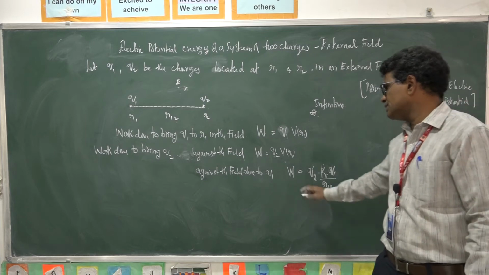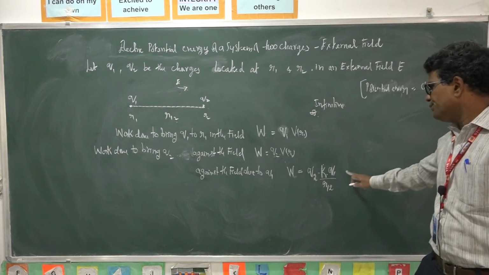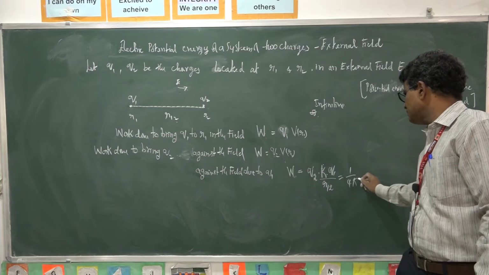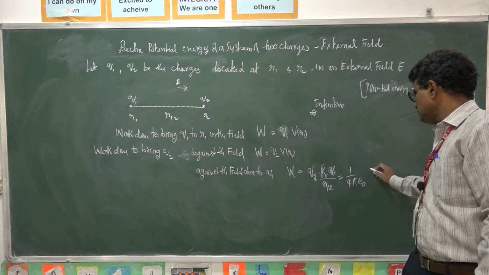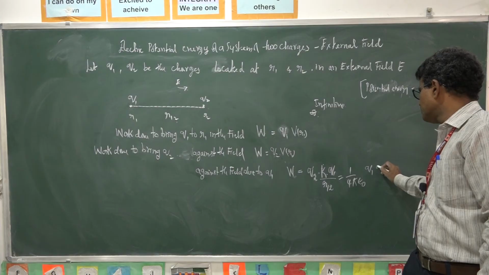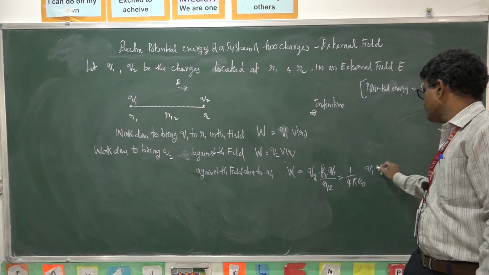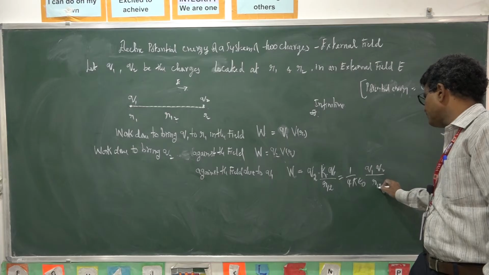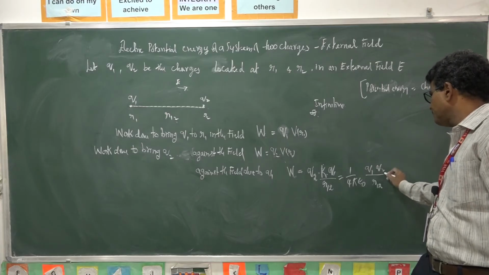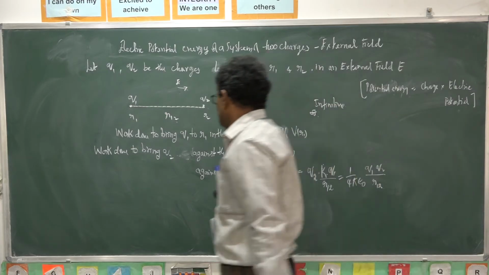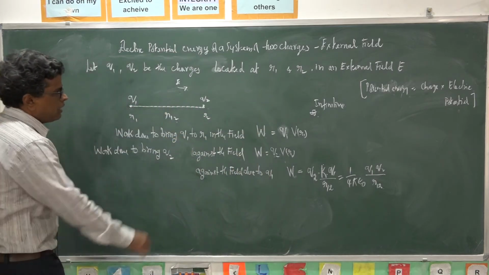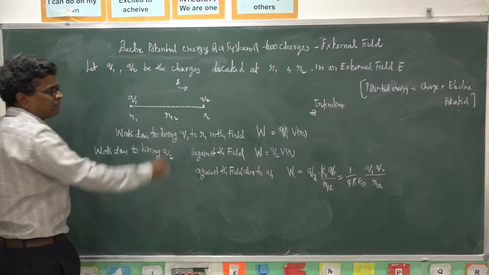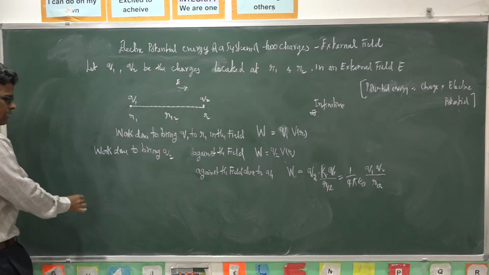So this is also equal to 1 by 4 pi epsilon naught Q1 Q2 by the separation between 1 and 2. So I want to bring this Q1 and Q2 in the external field, and I want the total work done.